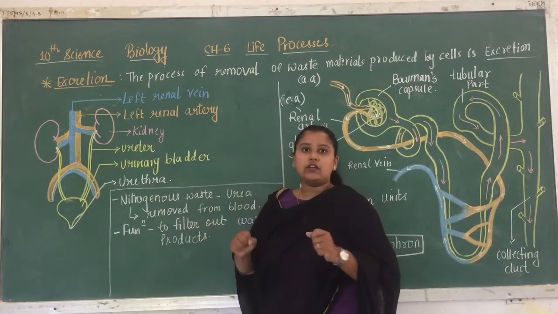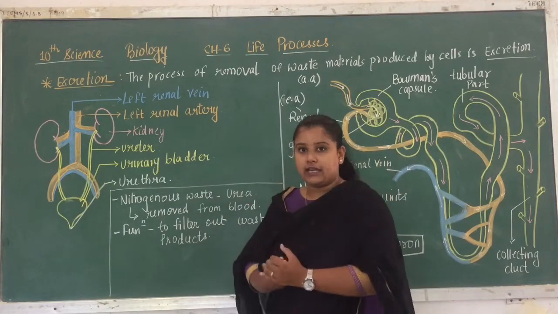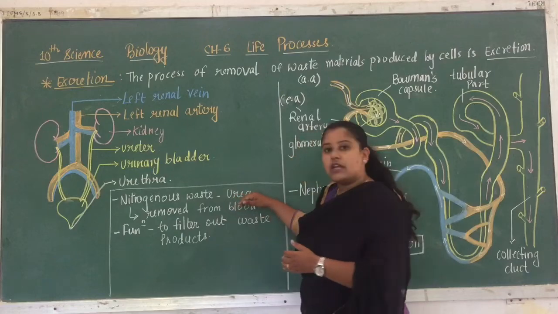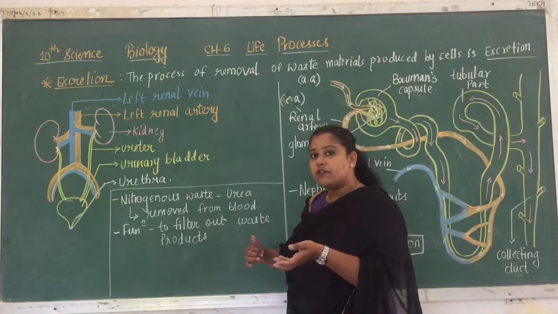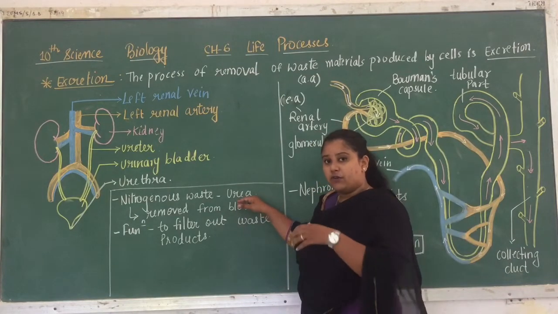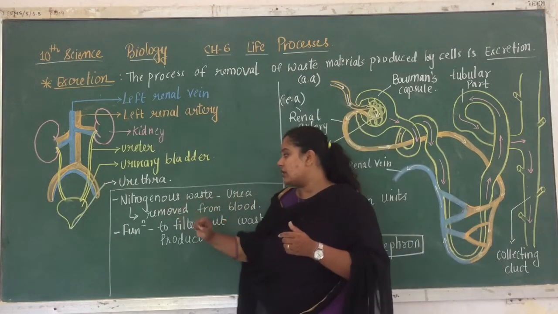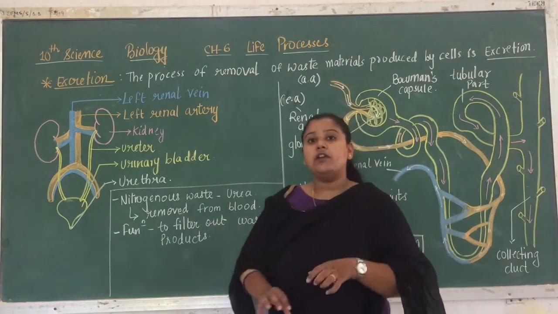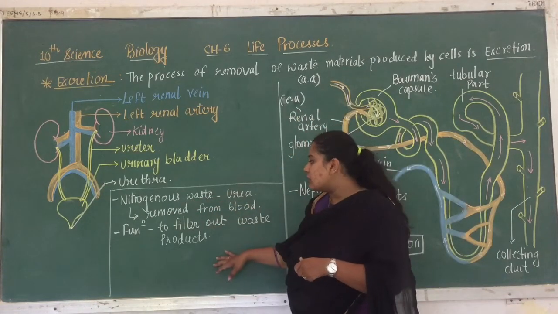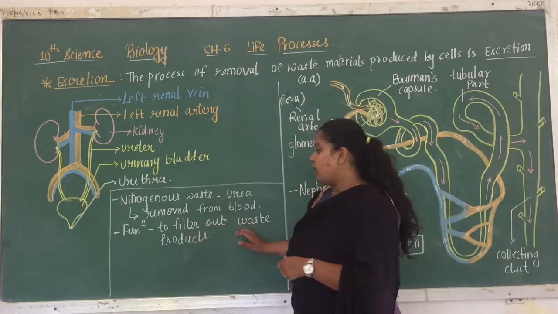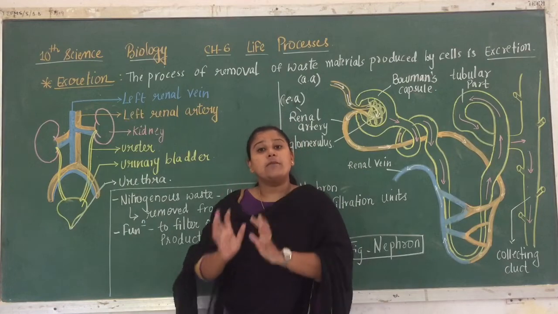So what kind of waste? As we are ureotelic, that means we produce urea. The cells of our body, when they do the biochemical reactions and perform their functions, produce as a waste product urea, and this urea is a nitrogenous waste and it is present in the blood, so we need to remove that nitrogenous waste from the blood. The function of the kidneys is to filter out waste products. So kidneys are responsible for purifying the impure blood.